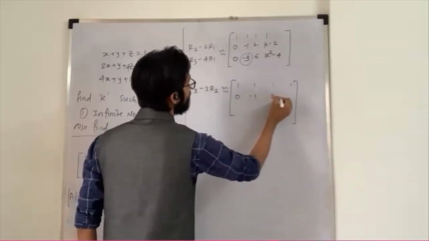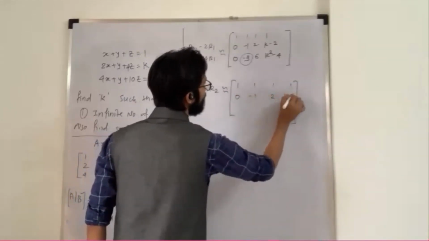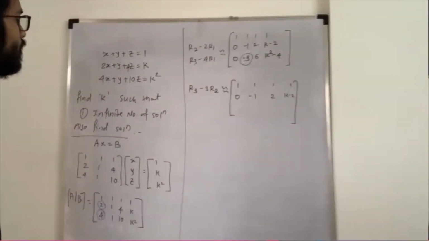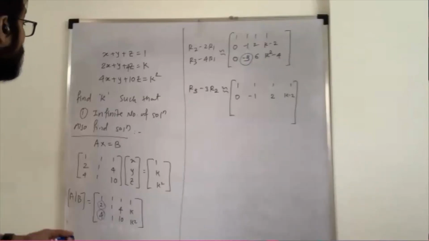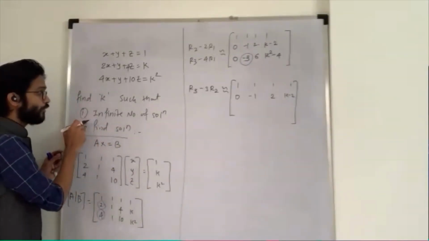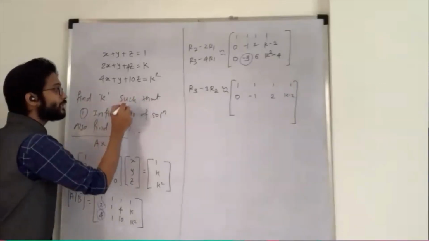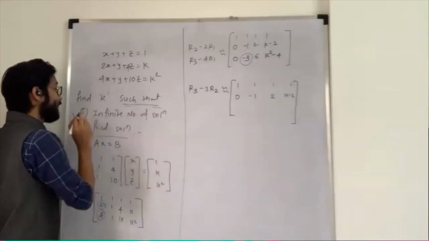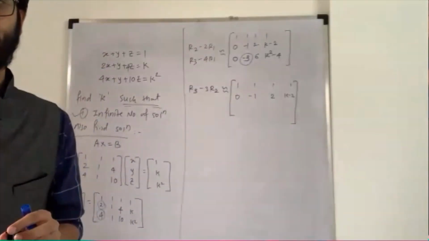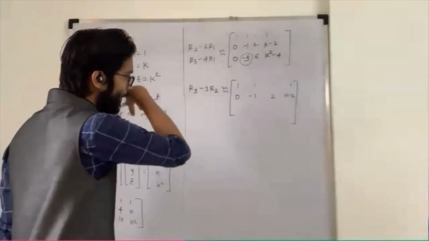Sir, I'm getting two different ranks, like the rank of A and the rank of the augmented matrix. Read the question very carefully. What they need: find the k such that, underline the word, it has infinitely many solutions. It's depending on the value of k. Okay, so let me tell you.